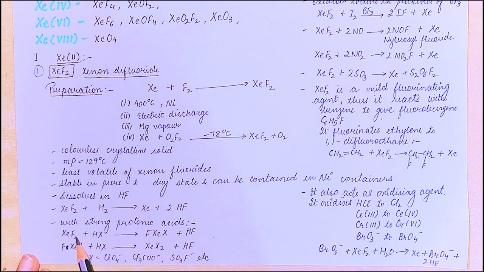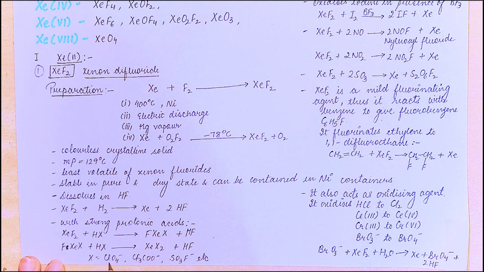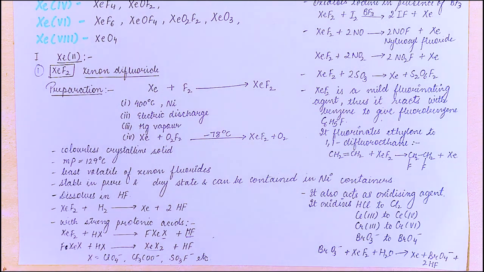In this reaction you can see that one fluorine leaves, and in place of fluorine X joins. X is a group. It can be ClO4 negative, CF3CO negative, SO3F negative. So this group joins in place of one fluorine. So we get FXeX now. And from here we get HF, right? Similarly, in the other reaction, from here fluorine goes and this X group joins. We get XeX2 plus HF.